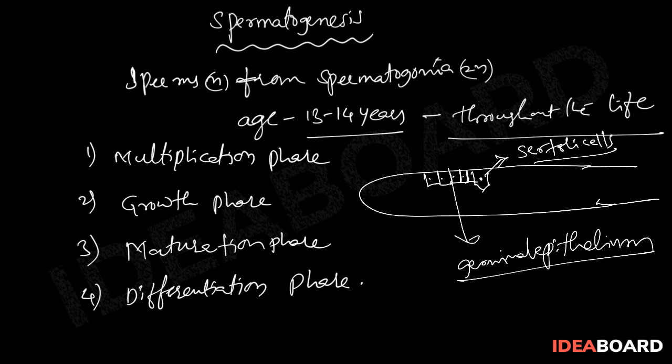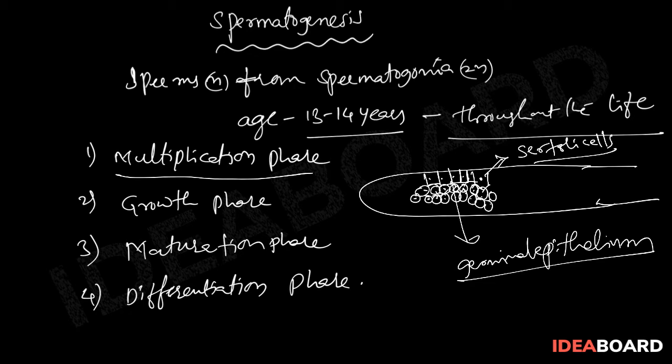Among the 4 different stages of spermatogenesis, the first one is the multiplication phase. During the multiplication phase, these germinal epithelial cells will undergo repeated mitotic divisions to produce a greater number of cells. These cells are attached one to another. So these cells develop due to the repeated mitotic divisions of the germinal epithelial cells. Hence, it is useful for the production of millions of sperms.